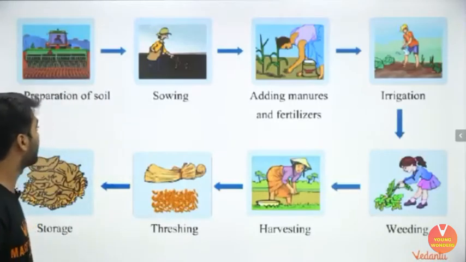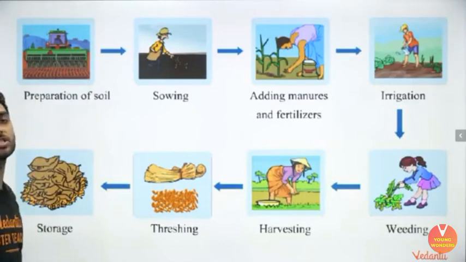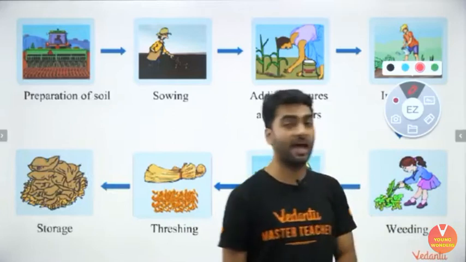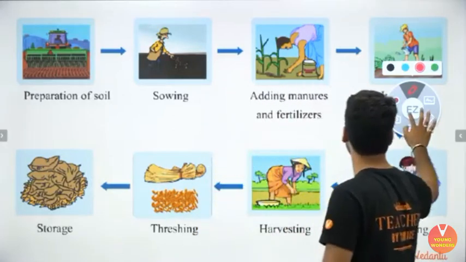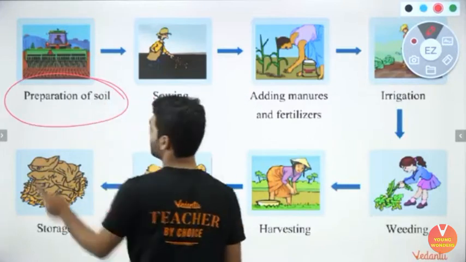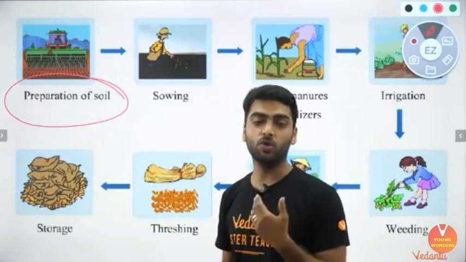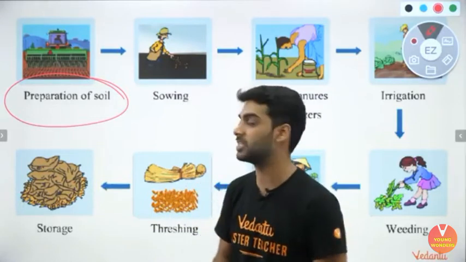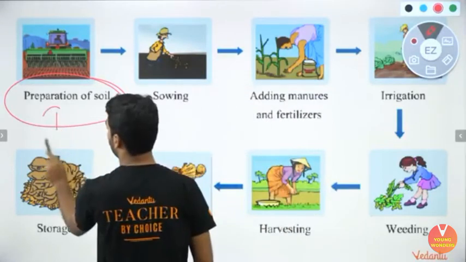Along with that, this is the entire process of crop production and management. These are the steps that are given line by line on how crop production and management is done. First, we prepare the soil. The soil is prepared by plowing. We use different tools that all will be discussed further in this slide, that how the soil is prepared. So the first step is preparation of soil.